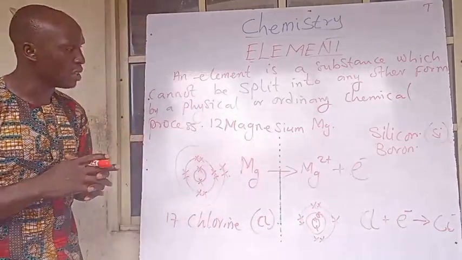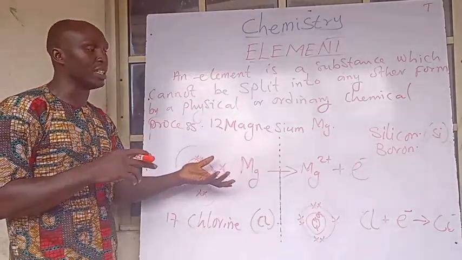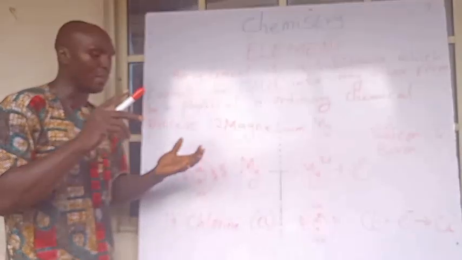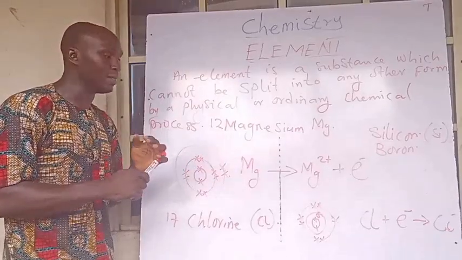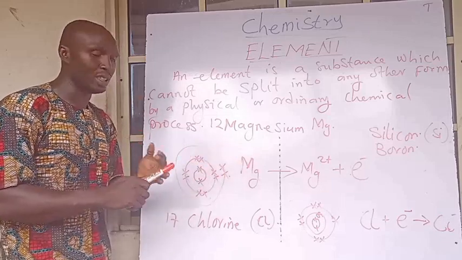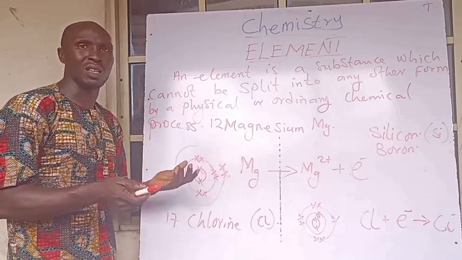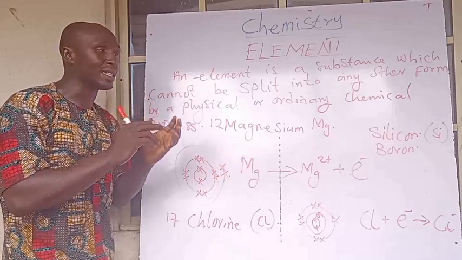There are other examples there. If you go to the metal side, you have a lot of them. You have sodium as a metal, magnesium as a metal. You have other ones as metals. Any elements that are in